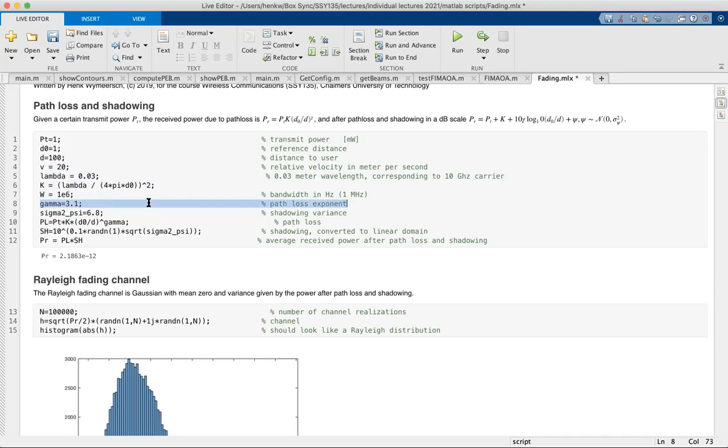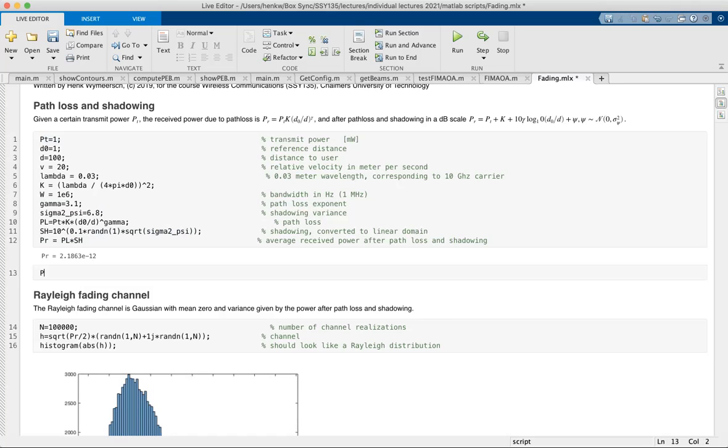I choose a certain path loss exponent. I can choose 3 here. A shadowing variance of 6.8. Then I compute the path loss, so this is the received power after path loss. I compute the shadowing as a Gaussian random variable that I then convert to the linear scale, and this will be my received power. Because if my transmit power was 1, then my received power will be this, 2 times 10 to the minus 12, which is very low.